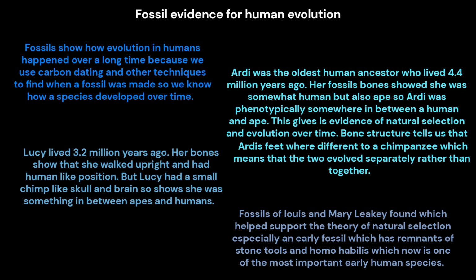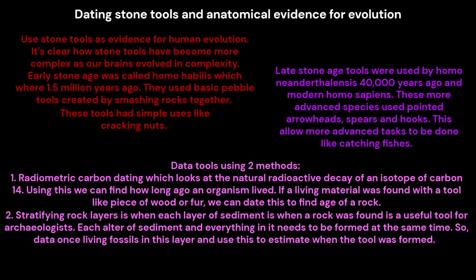3. Fossils of Louis and Mary Leakey were found, which help support the theory of natural selection, especially an early fossil which has remnants of stone tools and Homo habilis, which now is one of the most important early human species. Dating stone tools and anatomical evidence for evolution. Use stone tools as evidence for human evolution. It's clear how stone tools have become more complex as our brains evolved in complexity.